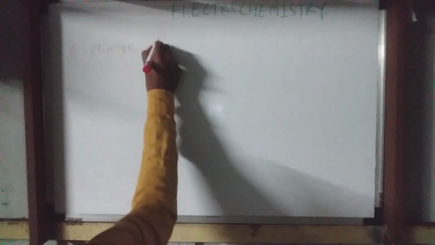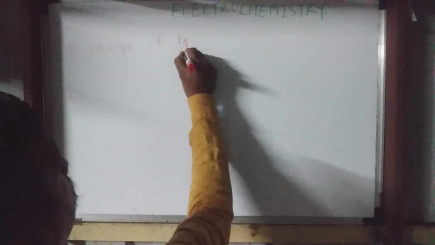The another question is: find the charge in coulomb of 1 gram ion of nitride. What is the charge of 1 gram ion of N minus 3?